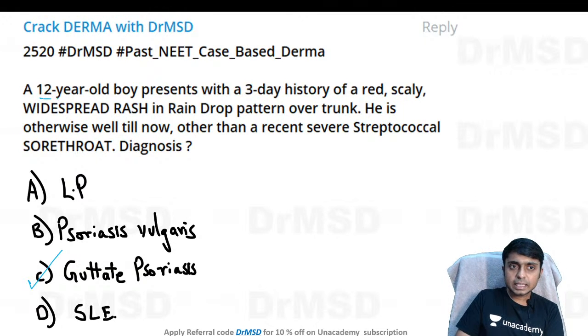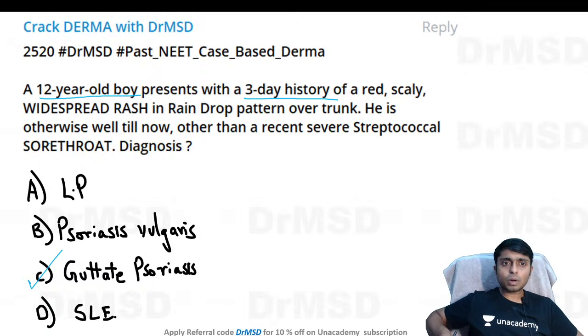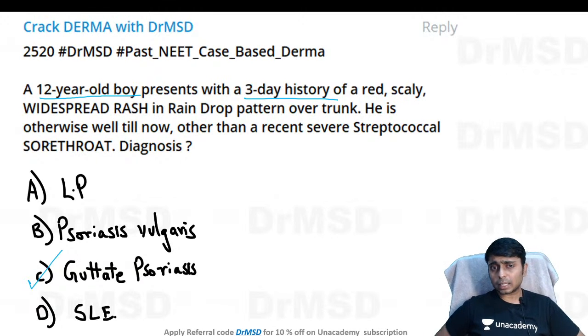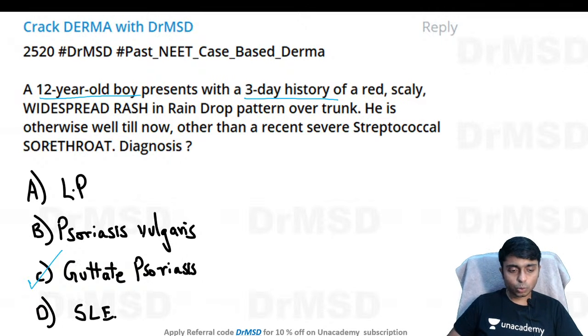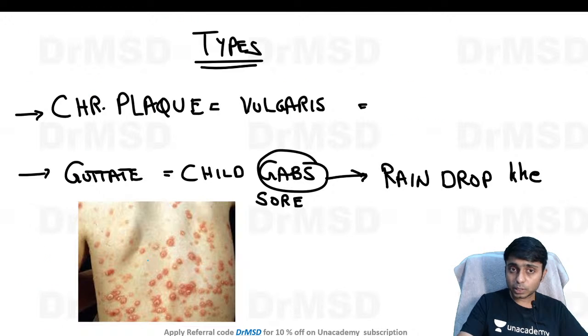The question is telling a 12-year-old boy presents with 3 days history of a red scaly widespread rash, in a specific raindrop pattern over the trunk. He is otherwise well, other than a recent severe streptococcal sore throat. So sore throat history is mentioned, and a child is having this raindrop type of lesions over the trunk. This is a classical description of guttate psoriasis.